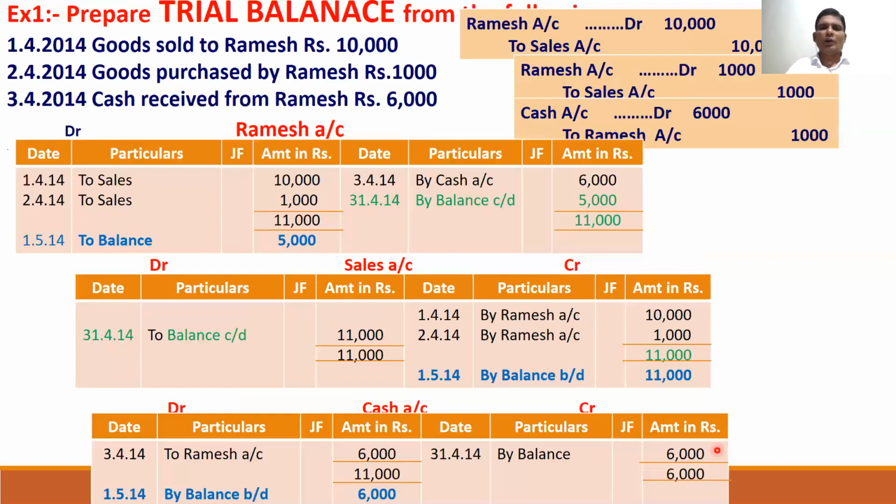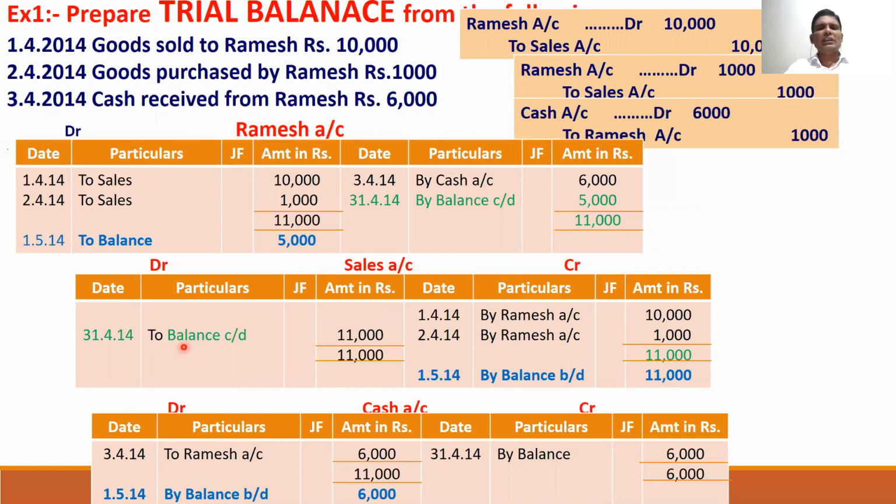So in this small problem, the same problem I have taken. Prepare trial balance for the following transactions. Goods sold to Ramesh on 1st April, and goods purchased by Ramesh on 2nd April. Cash received from Ramesh on the 3rd April. So these are the three.